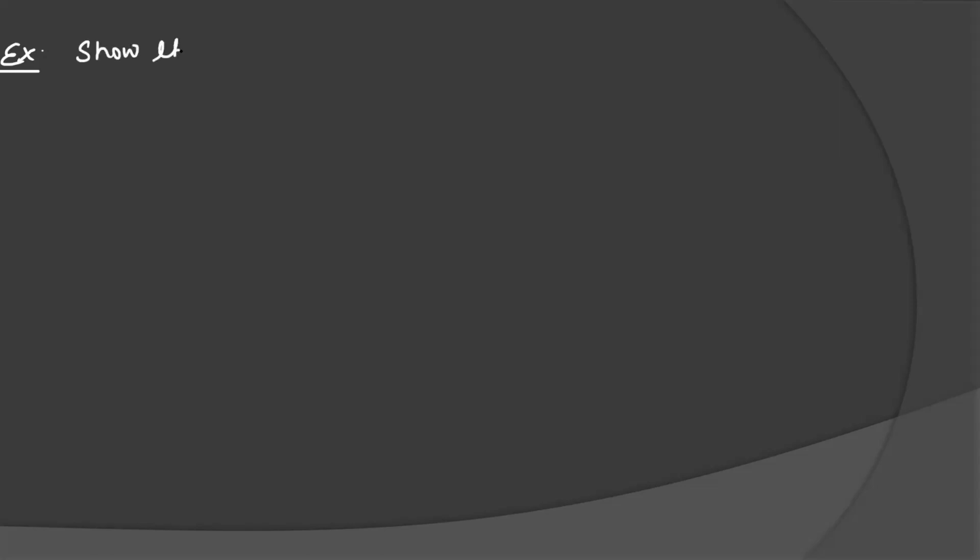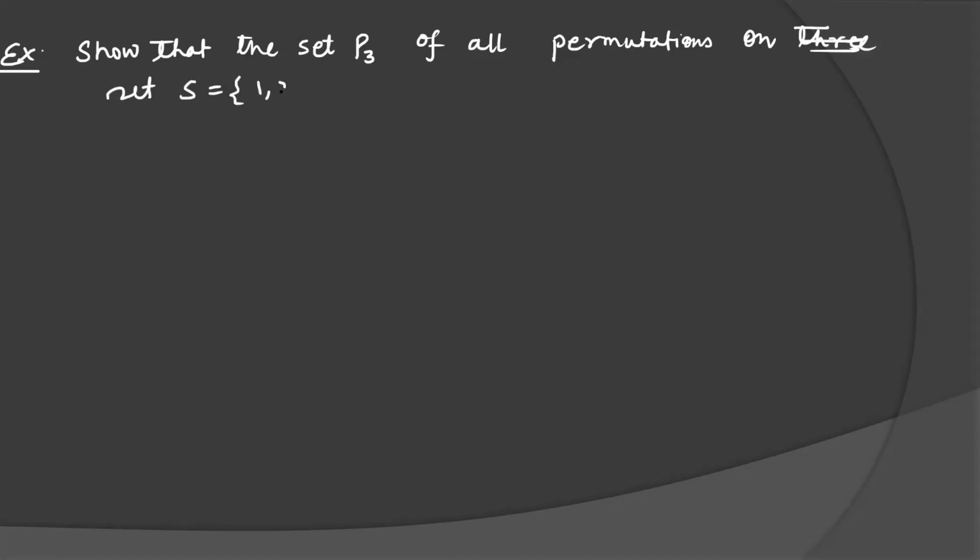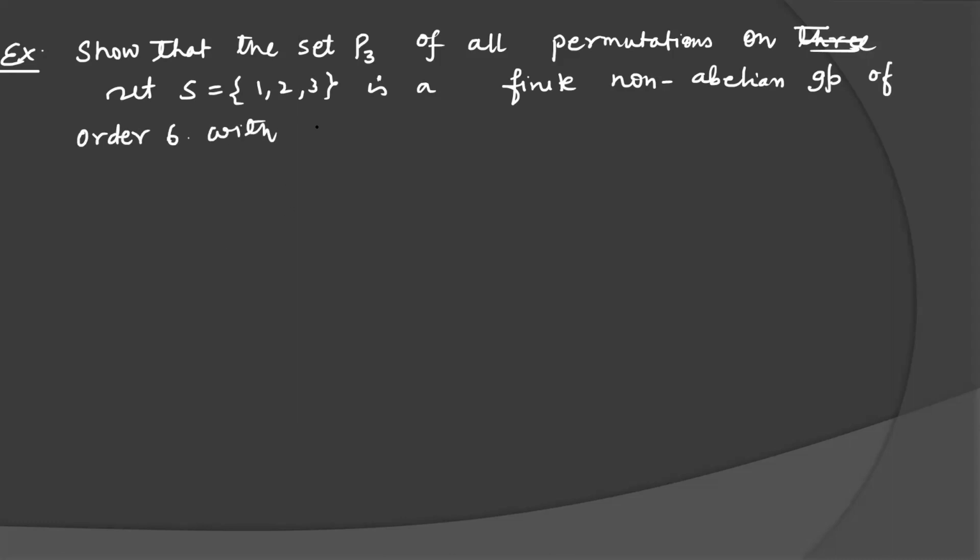So the set P3 of all permutations on 3 symbols, on the set S equal to 1, 2, 3, is a finite non-abelian group of order 6, with respect to permutation multiplication or composition of mapping. Let's see the solution.